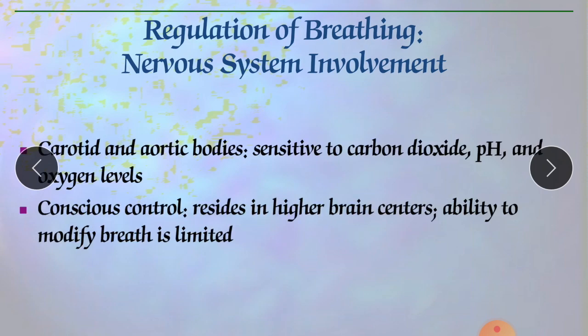Now the carotid and aortic bodies are sensitive to carbon dioxide, pH and oxygen levels. Conscious controls reside in the higher brain centers, with limited ability to modify breathing.